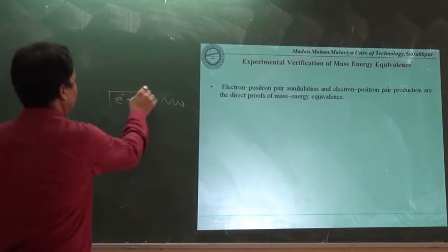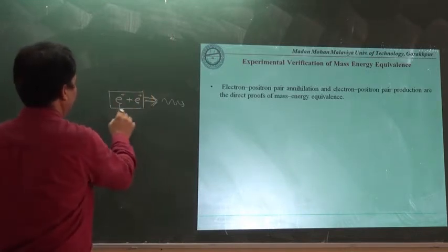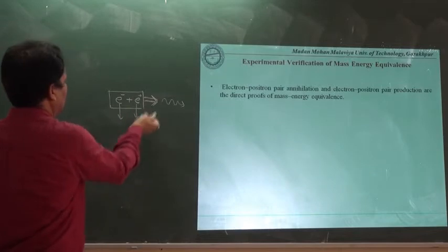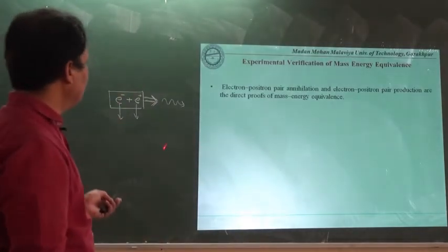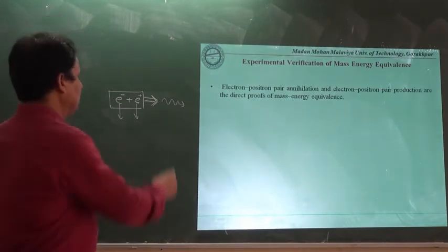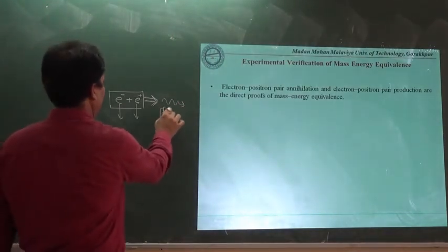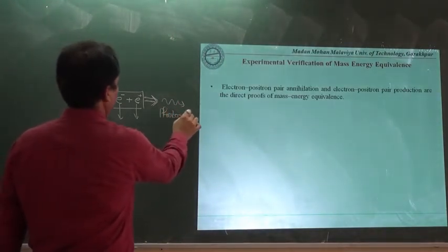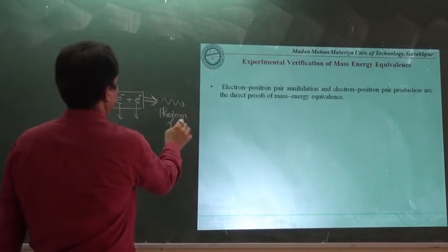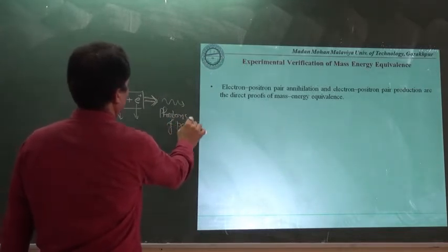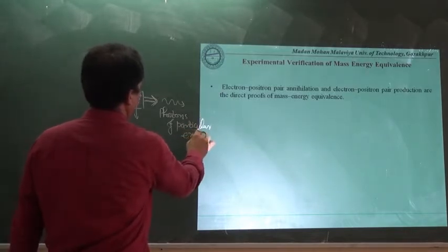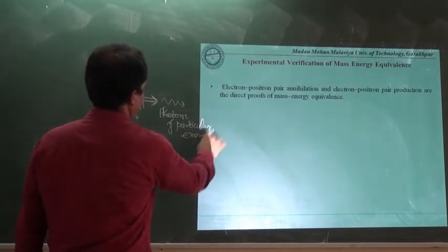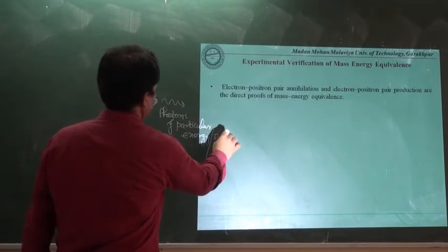Before combining, these two have a particular mass, and that mass has disappeared, and here we have the energy only. Here we will have the photons of particular energy or frequency.